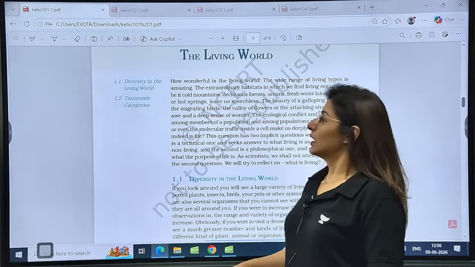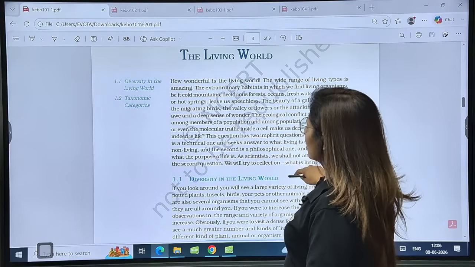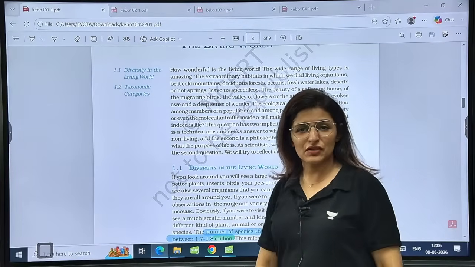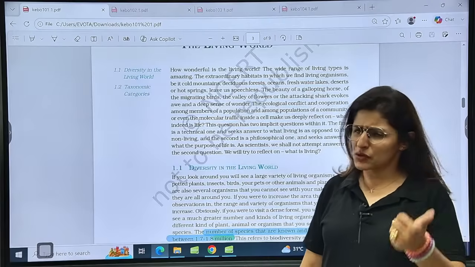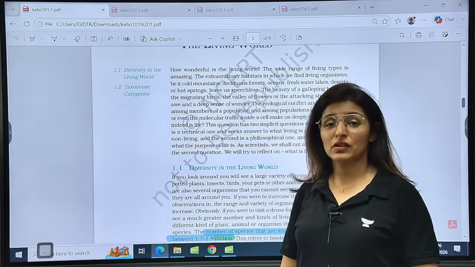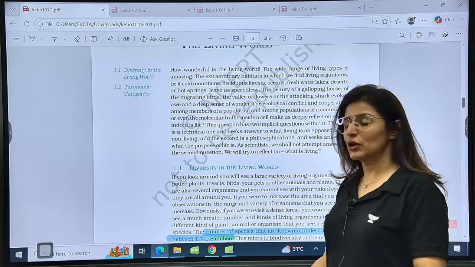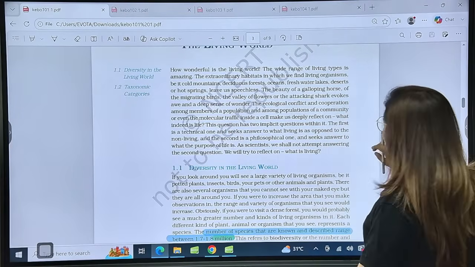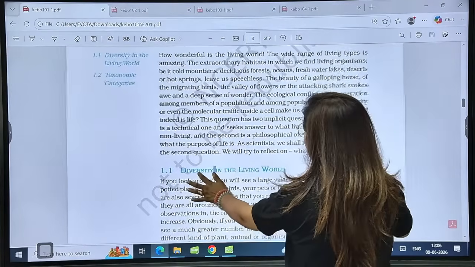This is the diversity, and we are going to start with a very basic chapter, the first chapter, that is living world. Usually get one or no question out of it, but again 2026 saw one question from the topic of binomial nomenclature. Let's go through the chapter quickly.